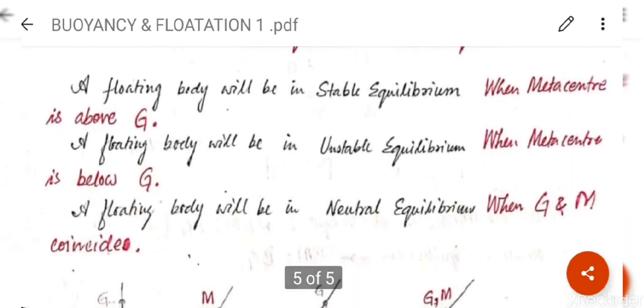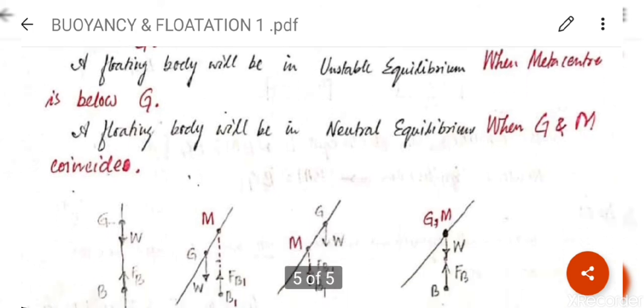Now see this definition. A floating body will be in stable equilibrium when meta center is above G. Clear? When meta center is above G. Next, a floating body will be in unstable equilibrium when meta center is below G. Clear? Third diagram. Now, a floating body will be in neutral equilibrium when G and M coincide.